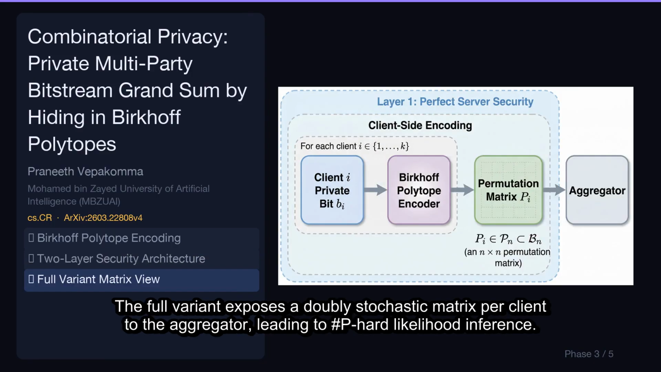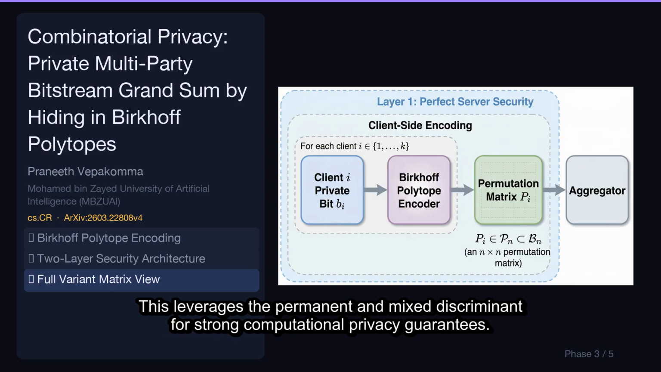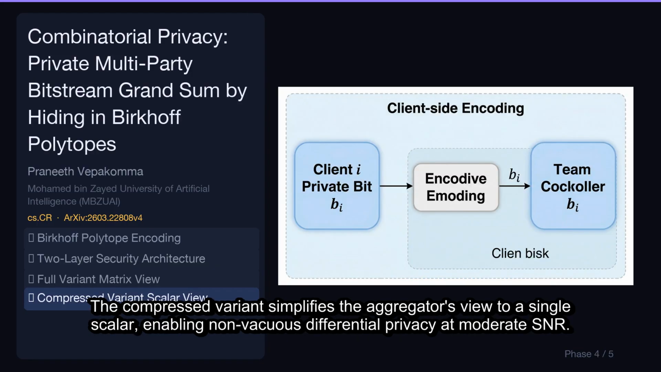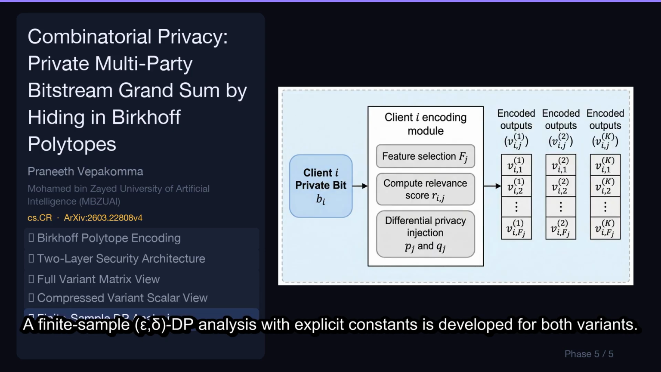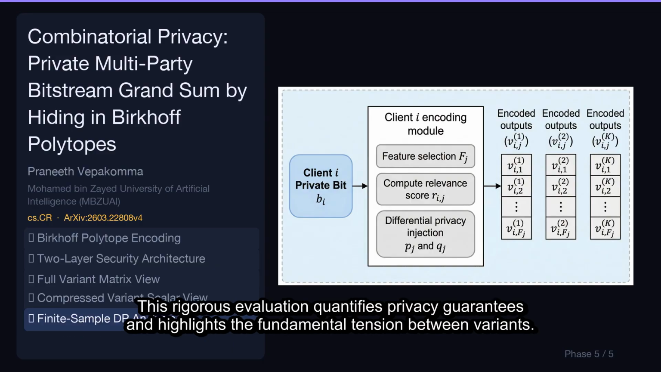The full variant exposes a doubly stochastic matrix per client to the aggregator, leading to #P-hard likelihood inference. This leverages the permanent and mixed discriminant for strong computational privacy guarantees. The compressed variant simplifies the aggregator's view to a single scalar, enabling non-vacuous differential privacy at moderate SNR. This balances CLT accuracy against noise concentration for practical privacy. A finite sample, epsilon, delta, DP analysis with explicit constants is developed for both variants. This rigorous evaluation quantifies privacy guarantees and highlights the fundamental tension between variants.